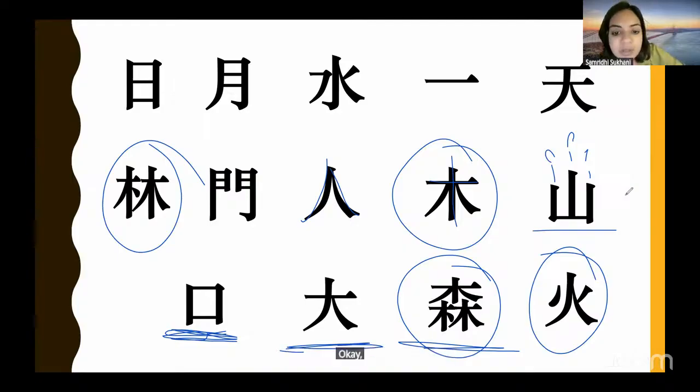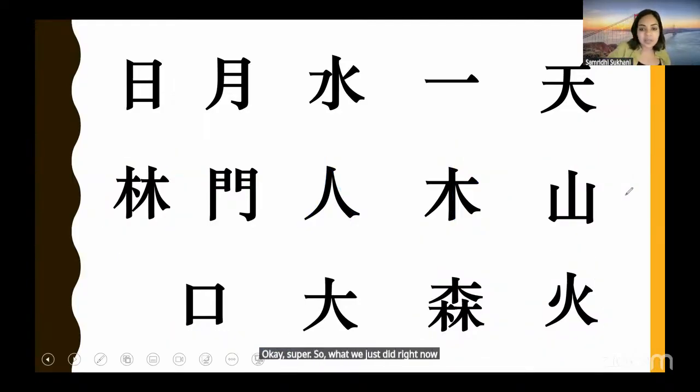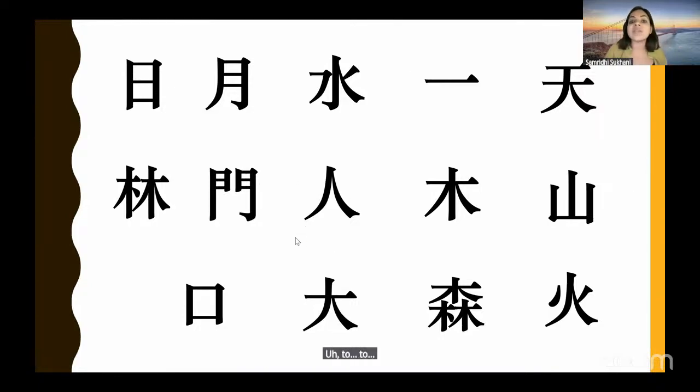Okay, super. So what we just did right now is creating our own stories to make sense of these characters. And that's what we are going to do in real life as well when we learn Chinese characters. We learn Chinese characters through two ways. One is through storytelling, another is through making up our own imaginary things. So what we did was making up our own imaginary stories to relate with the design, whatever it looks like. Now let us see your imagination, how will it practically implement.